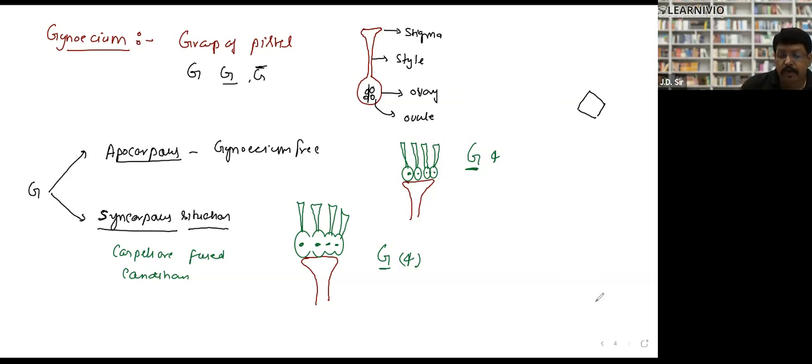Within the ovary, I want to tell you one more thing that is called placentation. What is placentation? The arrangement of ovules in the ovary is called placentation actually. So first I want to tell you about the placenta. Can you tell me what is the placenta?